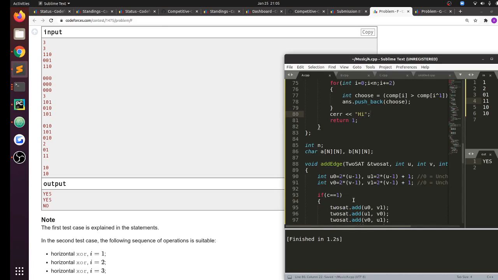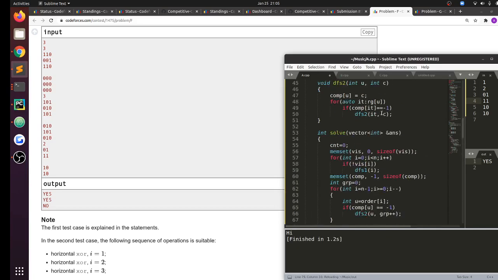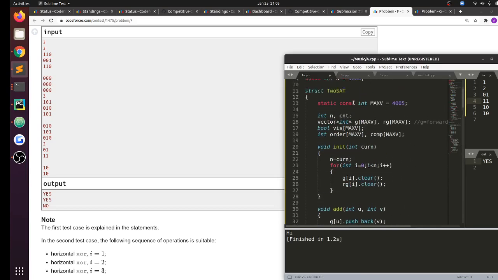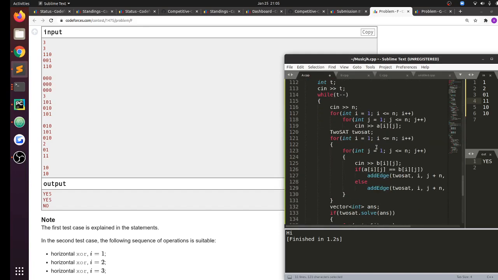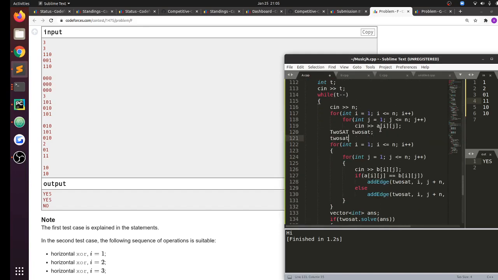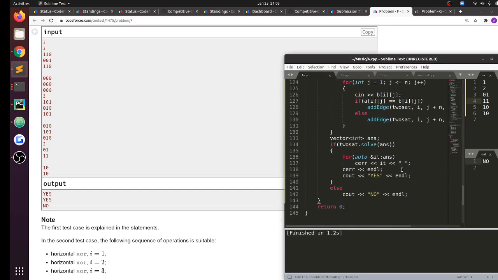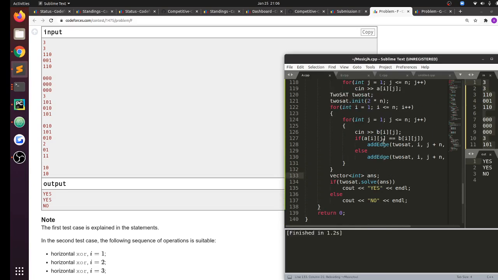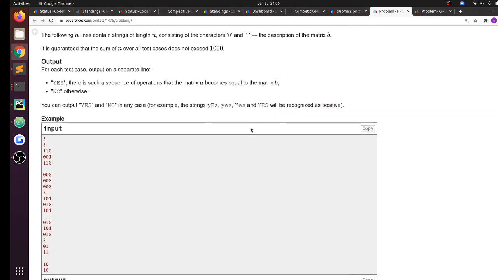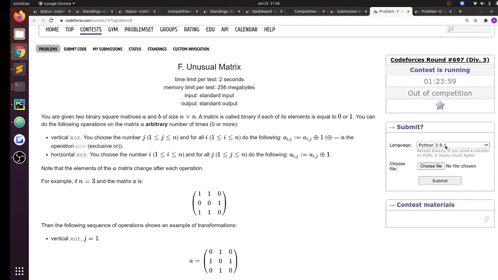It did. Okay, I need to init it. Sorry, my bad. 2SAT dot init 2 into n. Yeah, I'm getting no now. That's fine. Yes, yes, no. Okay. I think this should work, so I'll submit it.